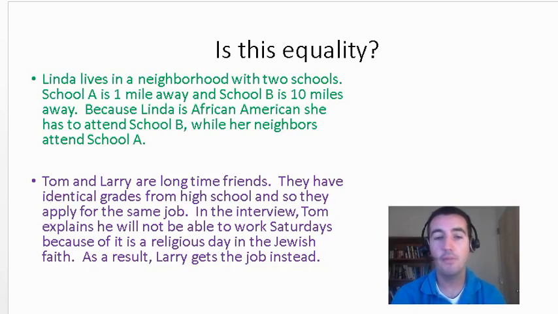So if you've looked at these 2 scenarios, listen to me read them, you might have your own opinion on whether or not this is equality or inequality. I would say that both of these are definitely examples of inequality. That means that both of these people, Linda and Tom, have been wronged in some way just because of something about them. Linda has been wronged because she's an African American. She has to go to a school, even though it's 10 miles away and there's a school that's closer.